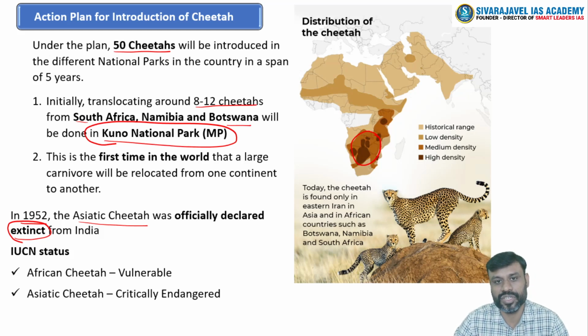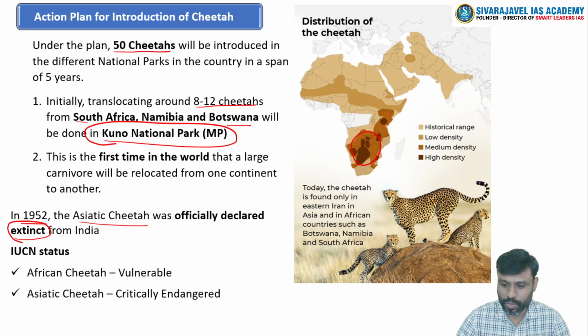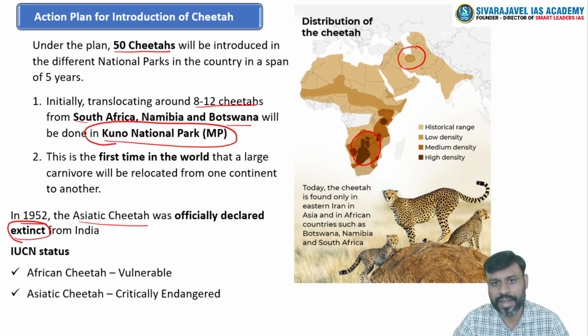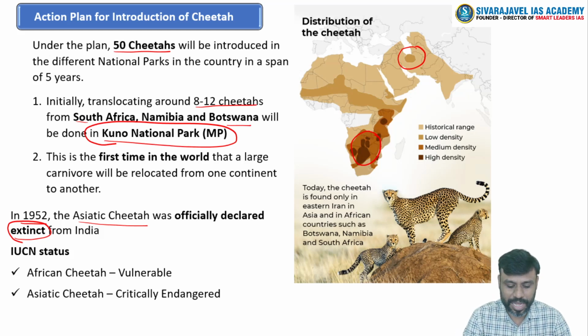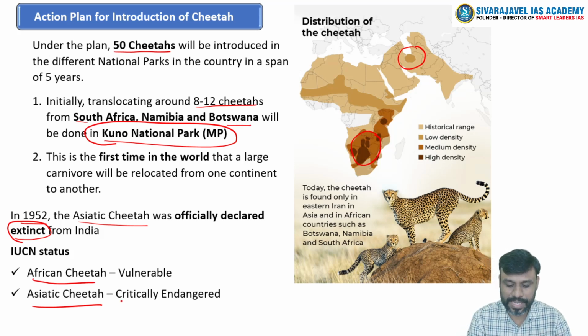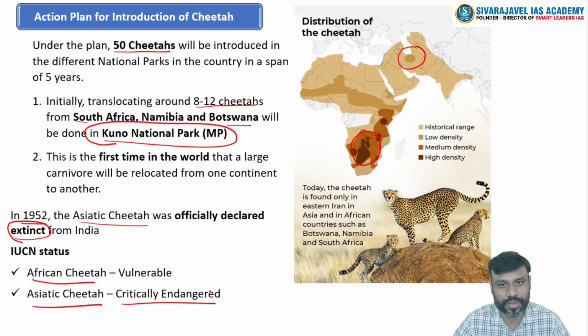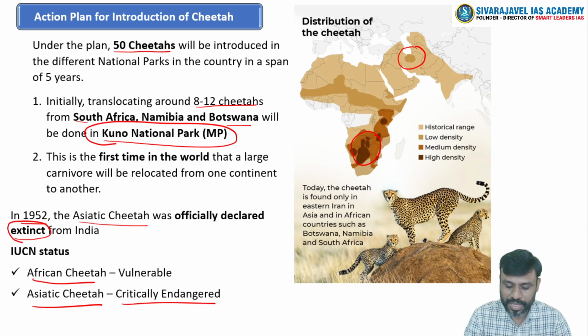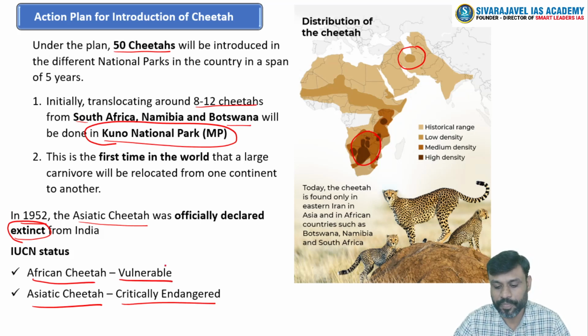So at present these cheetahs are found in 2 regions alone, one in and around the African continent, and the other in the Iranian region, right? So there are 2 types of cheetahs existing in this world, African cheetah and Asiatic cheetah. Previously the cheetahs present in India belonged to the species of Asiatic cheetah, right? So it is categorized as critically endangered under the IUCN Red List status, whereas the African cheetah belongs to the category of vulnerable, right?